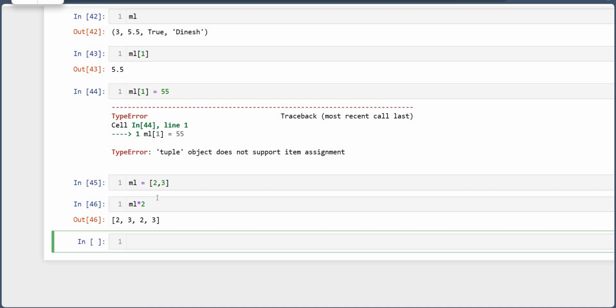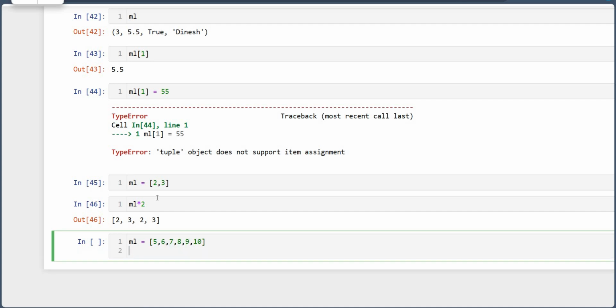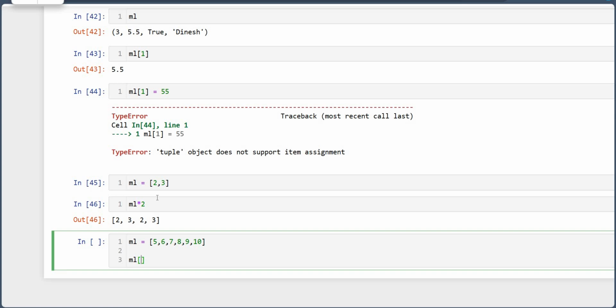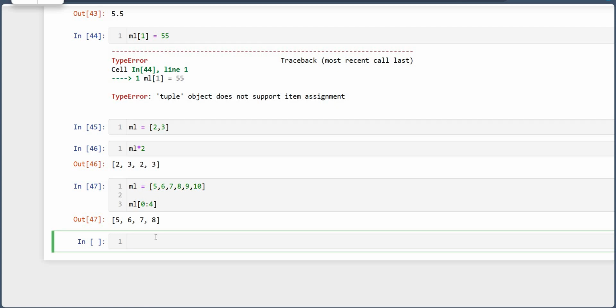Then we can do slicing, as I have shown you. Suppose ml is equal to 5 comma 6 comma 7 comma 8 comma 9 comma 10, and I want index from 0 to 4. What will be the value? Pause the video and find out. 0 starts from here, so 0 will be the fifth value, and then I have asked for 4, so 0 1 2 3, it will stop at 3. So it will be 5 6 7 8. This is the slicing.